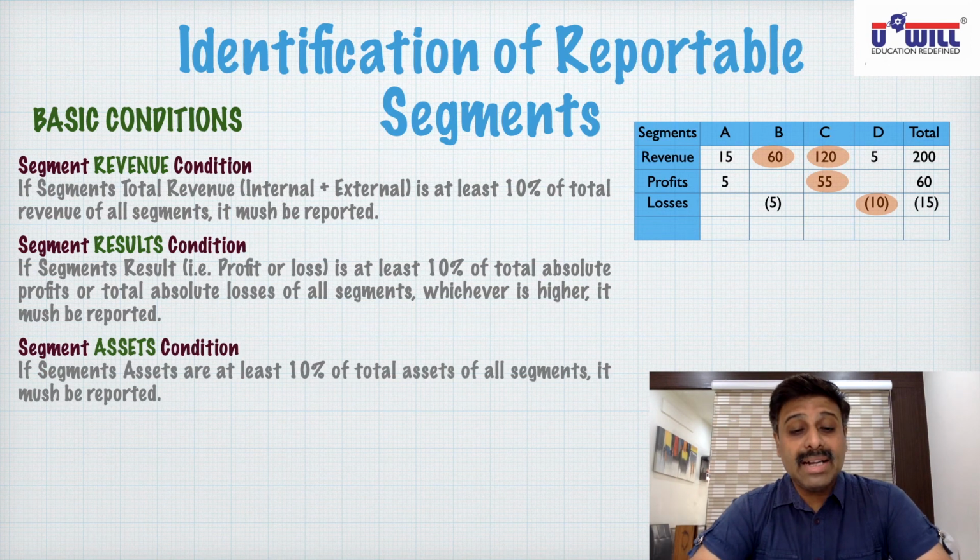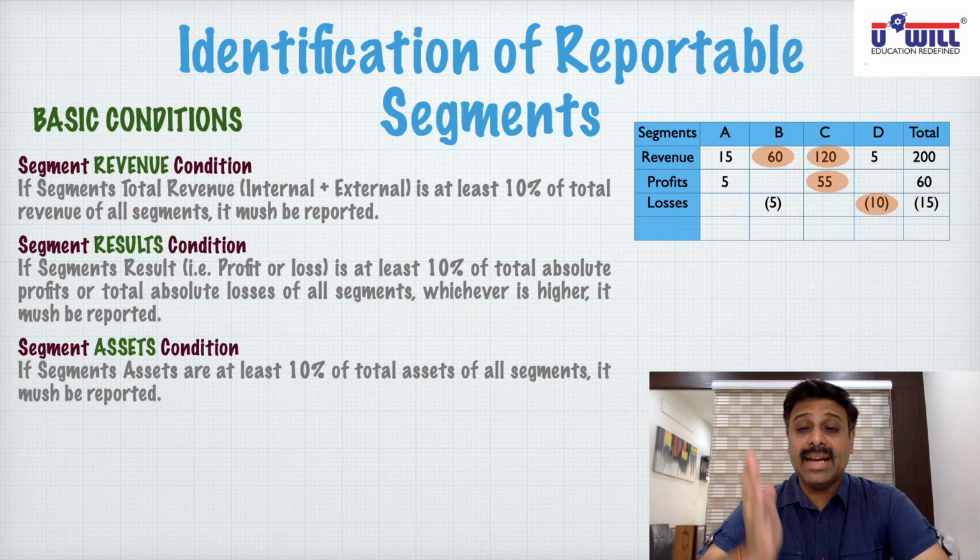Now, segment assets condition. If a segment's assets are at least 10% of total assets of all segments, it must be reported. Understand it with the help of an example.